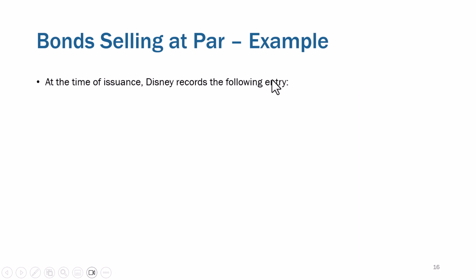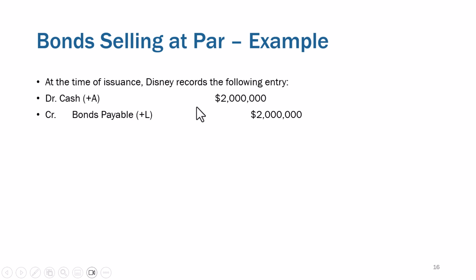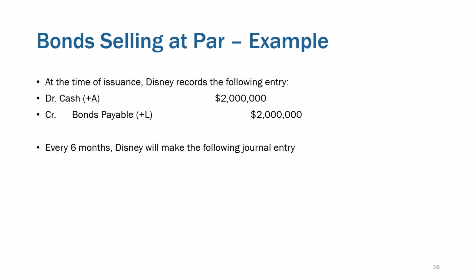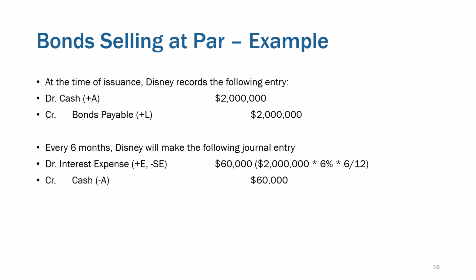So now at the time of issuance, Disney records the following entry: debit cash of $2 million and credit bonds payable of $2 million. And then every 6 months, Disney is going to make an interest payment, debit interest expense and credit cash, each for 60 grand. If you start crossing over year ends, you remember you learned that in lesson 4 and lesson 8, you might actually have to accrue some interest payable. You absolutely would have to do that. I'm not trying to mix that into this chapter. This chapter is confusing enough without having to do that. But 60 grand of interest payments every 6 months.